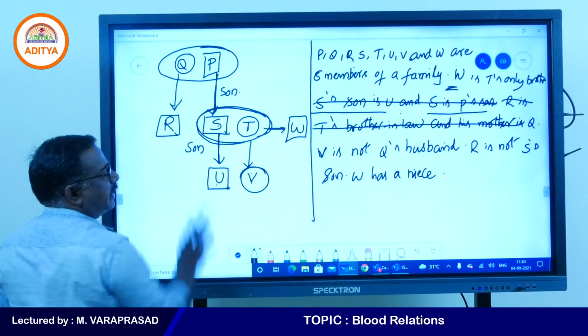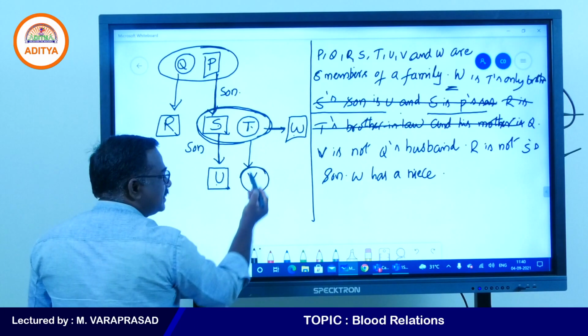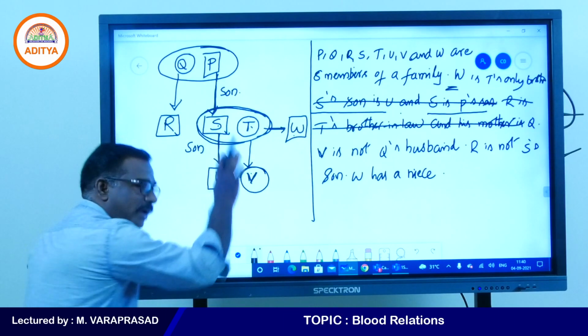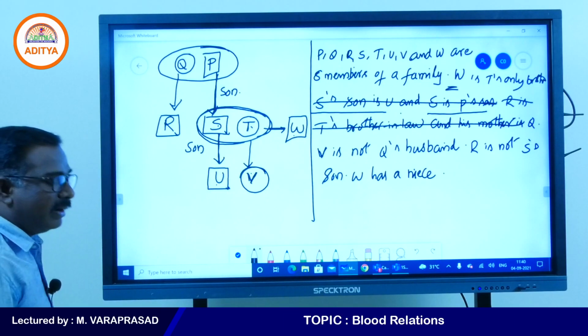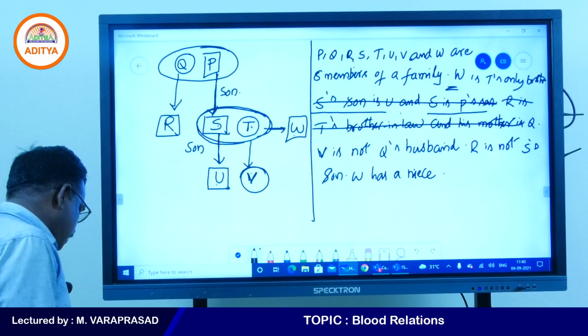V is not Q's husband. W has a niece, that is letter V. So this is the family map we got. Now I will give questions to you, right?